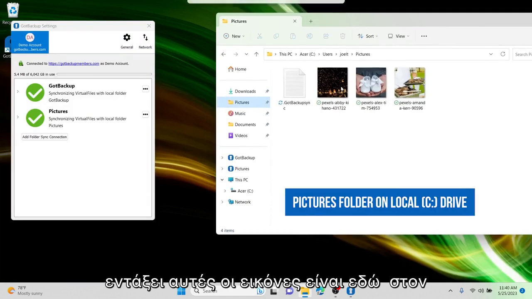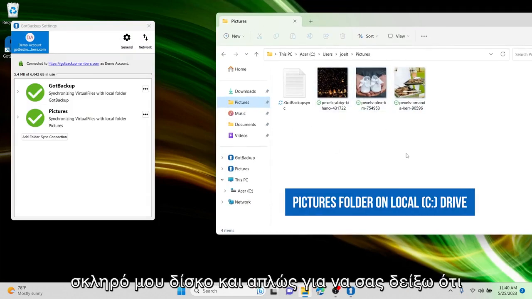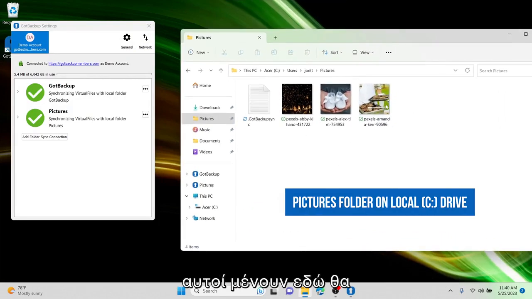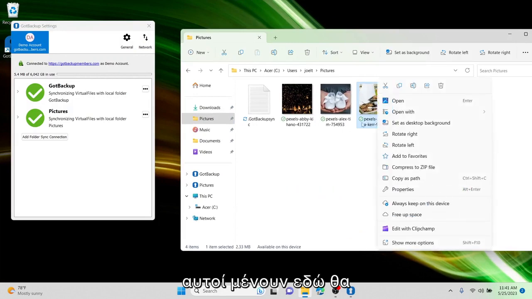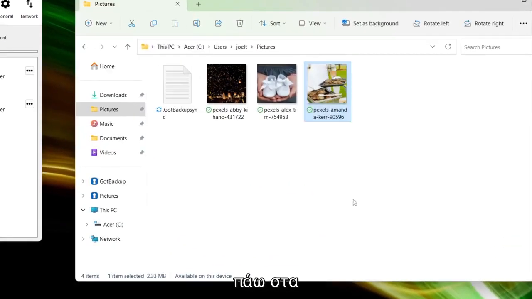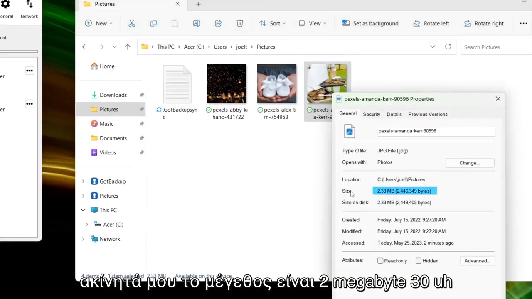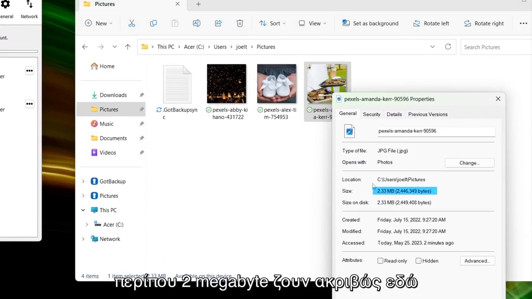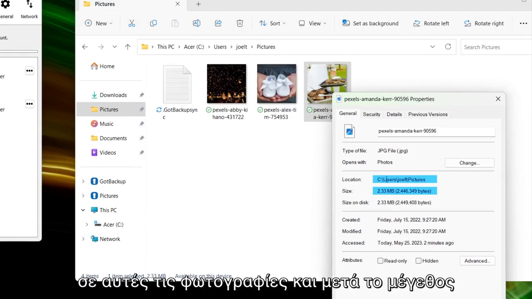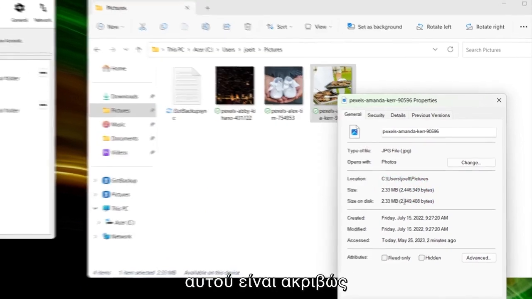These pictures right here are on my hard drive. And just to show you that they live here, I'm gonna go to my properties. The size is about 2 megabytes. They live right here on these pictures, and then the size of this is right here.